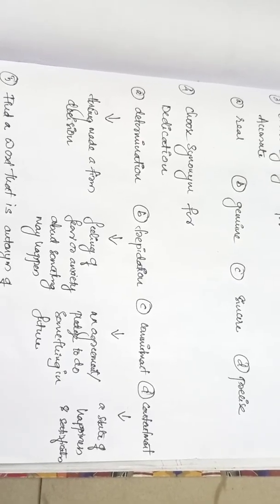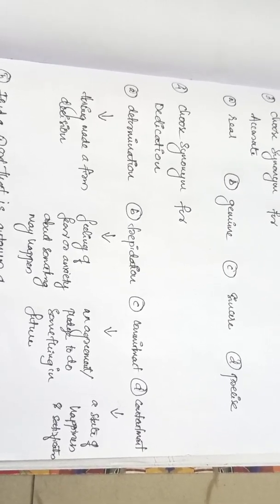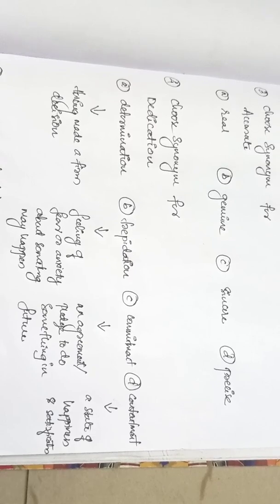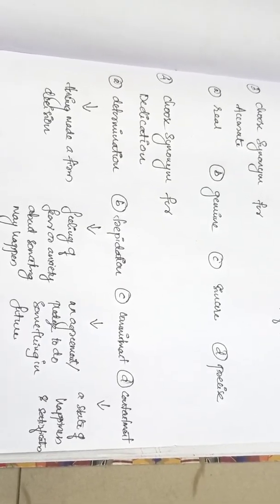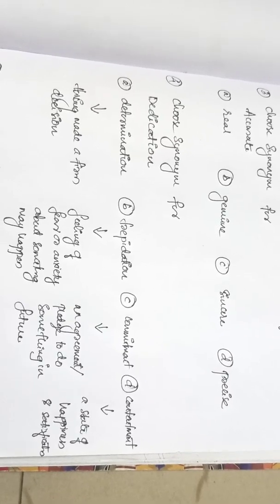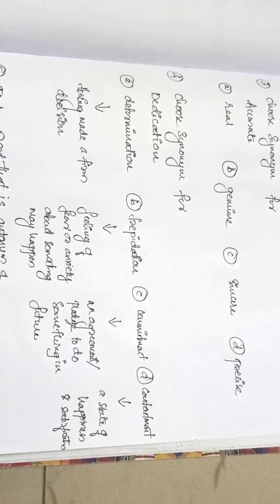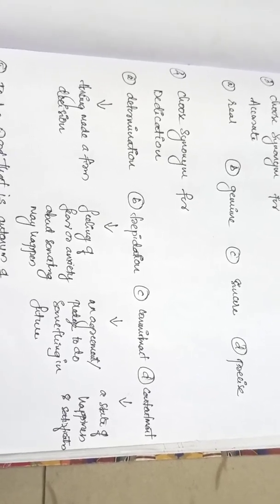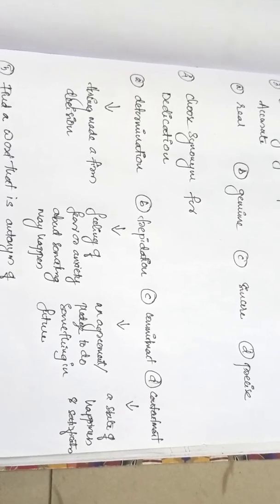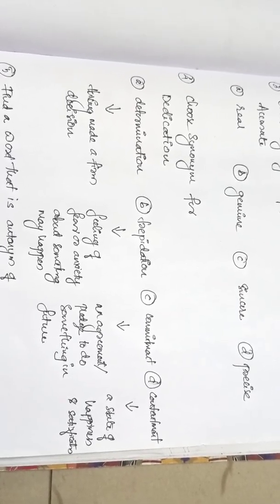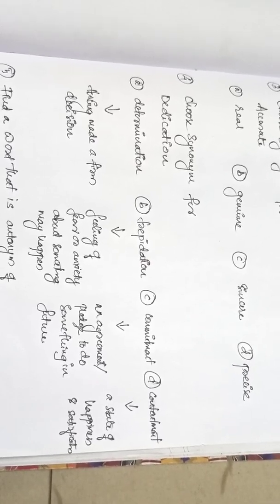The next question is to choose the synonym for dedication. The options are determination, trepidation, commitment and contentment. Determination is having made a firm decision. No matter what happens, it is a firm decision. Trepidation means a feeling of fear or anxiety about something that may happen. We are always terrified about whether it may happen or not.